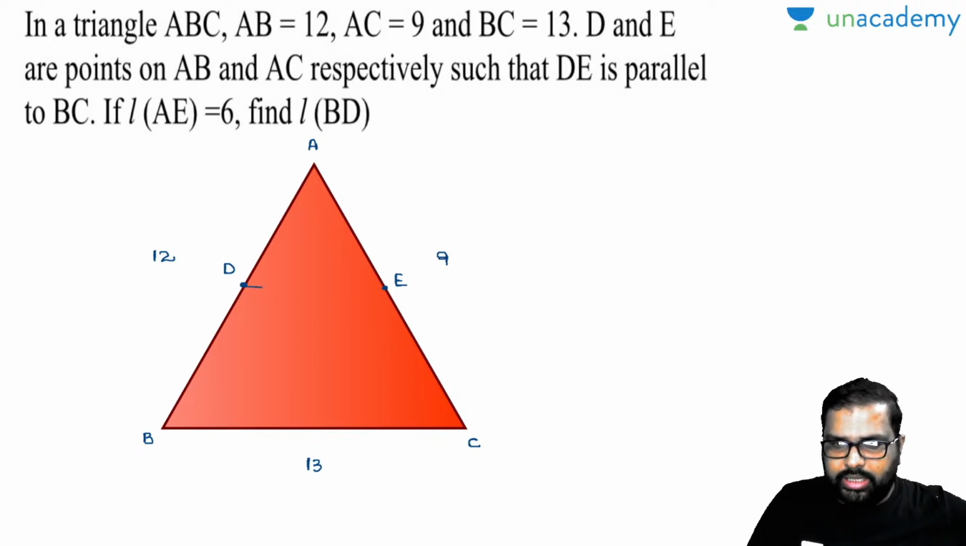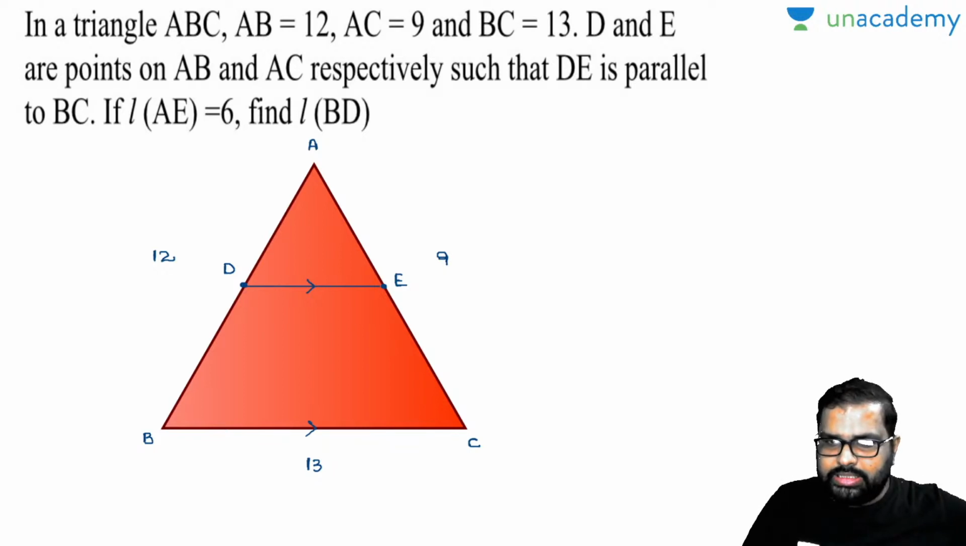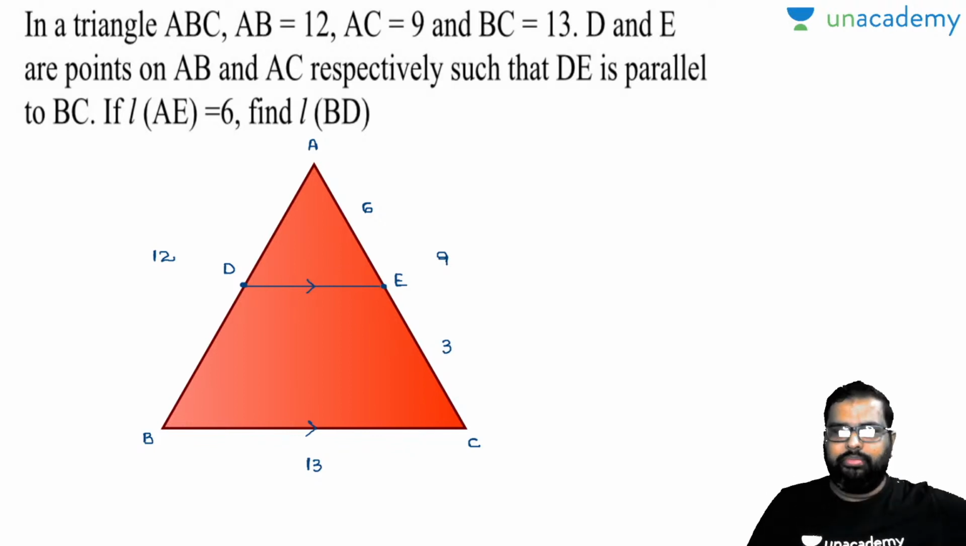And DE is parallel to BC, it seems here. So I'll take it down like this. One second. So DE is parallel to BC. Now what is the point asked? If length of AE is 6, AC is 9, so EC will be how much? It will be 3. Am I right or wrong? Perfectly right.